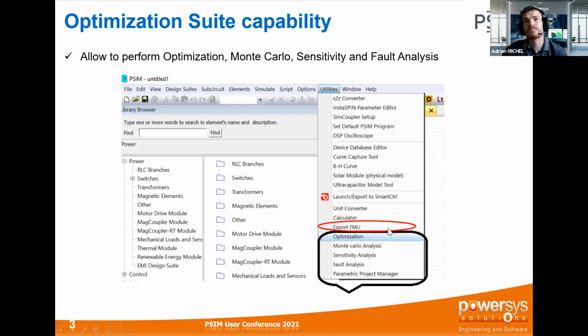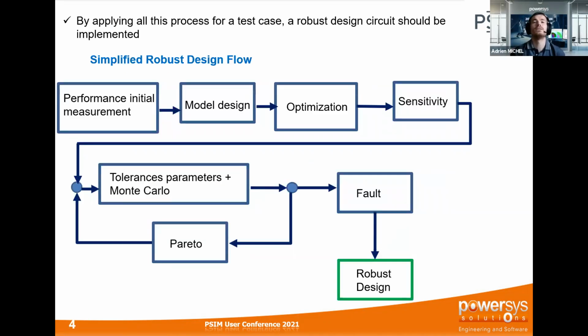Why we have developed those modules is very easy to understand. Basically, when you design a power electronic circuit, you want to get a robust circuit. You want to test the robustness of your design. By doing this kind of robustness simulation, you need to test your circuit, and in order to make those tests, you need to apply a kind of process.